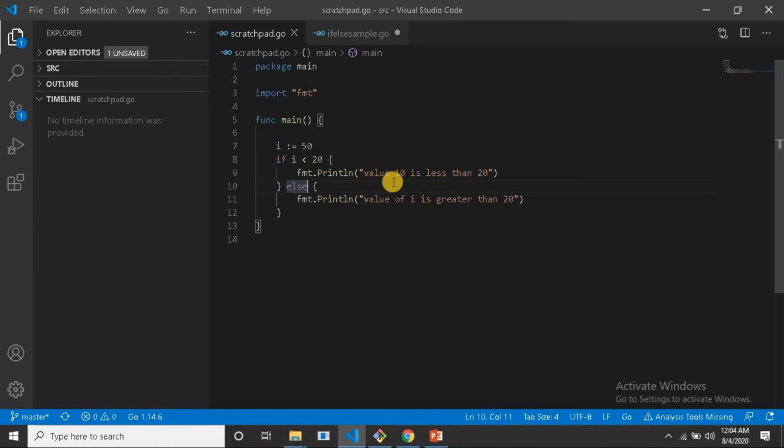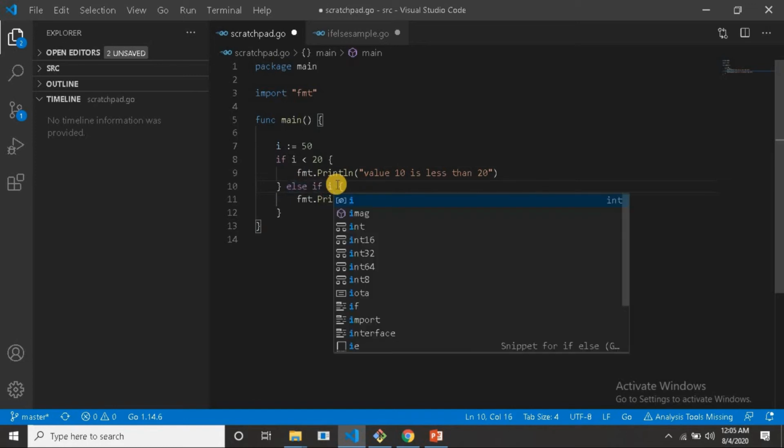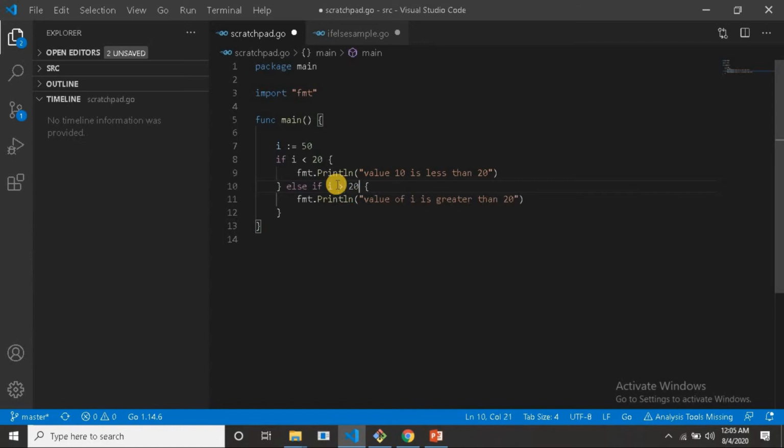Now we can check the else if statement. So how to write it? For the else if statement, we write the if condition, opening brace, closing brace, else. Inside that else we have to add an if statement: if i greater than 20. So this is the statement.